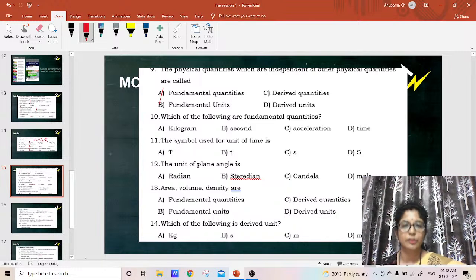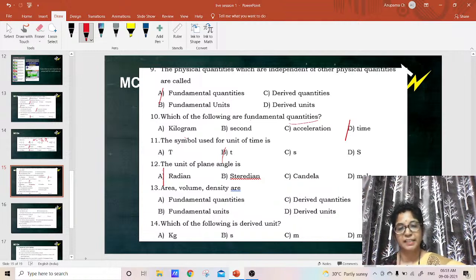Okay, we will see. Fundamental quantity, not unit. Kilogram is a unit. Second is a unit. Acceleration is a derived quantity. So time is the fundamental quantity. The symbol used for the unit of time is small t. The unit of plane angle is radian.